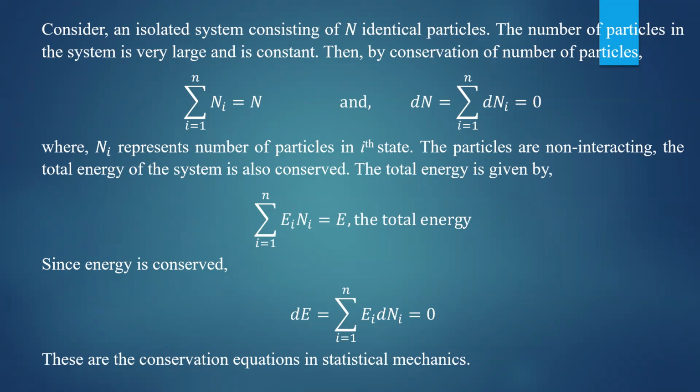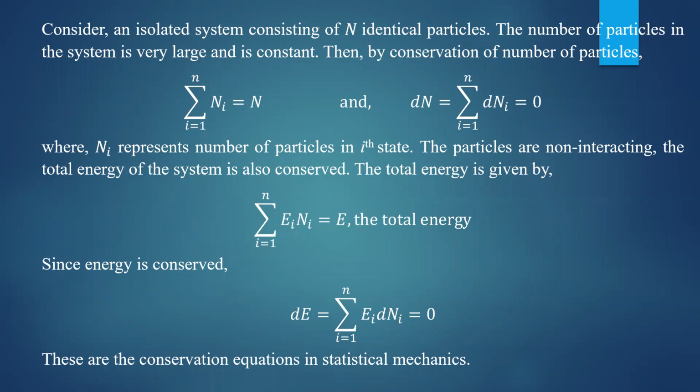That conservation of number of particles gives you the summation of ni equal to n, where ni is the number of particles in the ith state, where i runs from 1 to n, and the change in the number of particles is going to be 0. That is what the conservation law says. So the total number of particles in a system is always conserved, so that you will get the expression summation of dni is equal to 0.